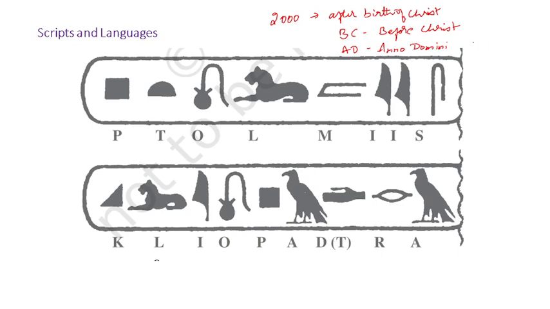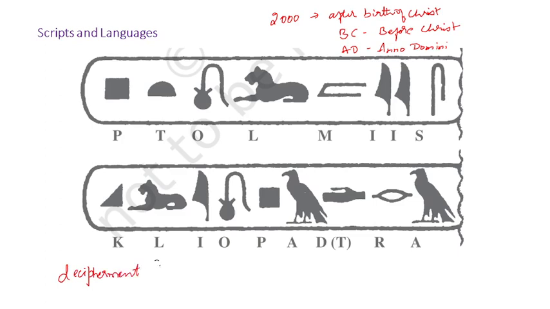So when we have seen these inscriptions, they are inscribed on hard surfaces. The process by which scholars understand what has been inscribed, we call decipherment. So this process we call decipherment.